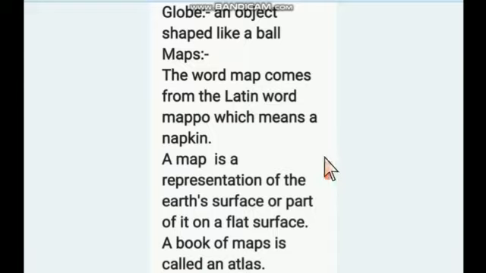Maps. The word map comes from the Latin word mappa, which means a napkin. A map is a representation of the earth's surface or a part of it on a flat surface. A book of maps is called an atlas.